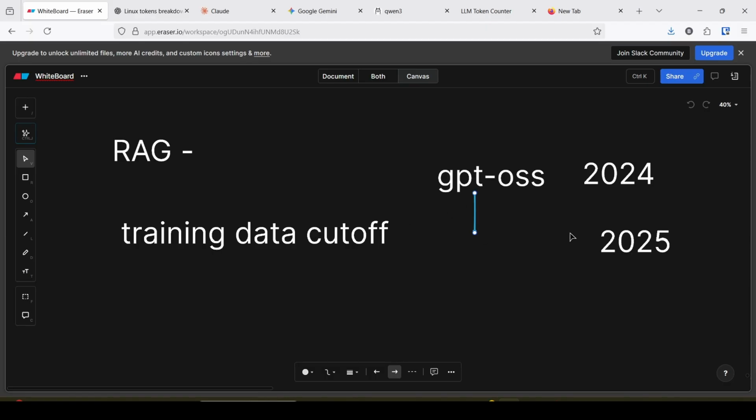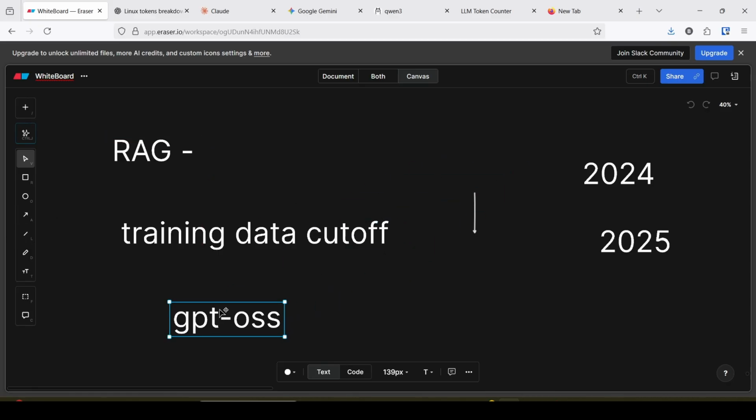In this situation, RAG is implemented. How is RAG implemented? The LLM, that is GPT OS, is connected in some mechanism to my 2025 data. Say, for example, this is my database.